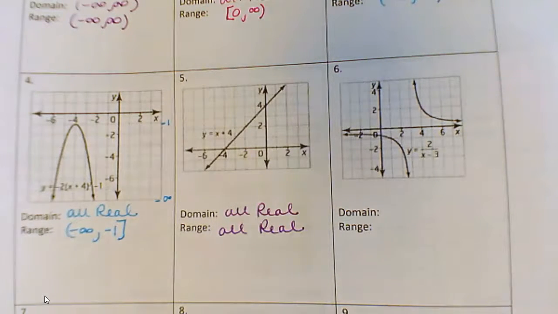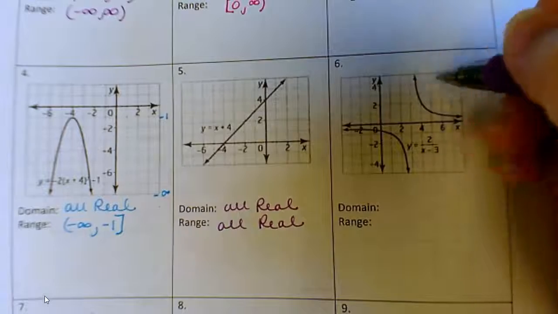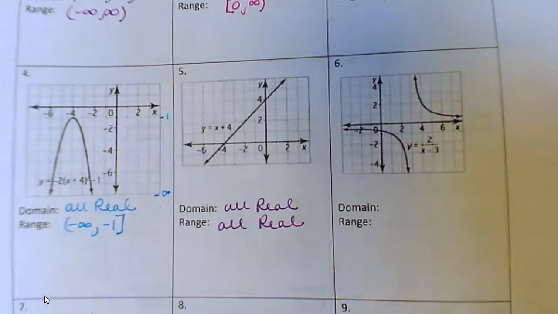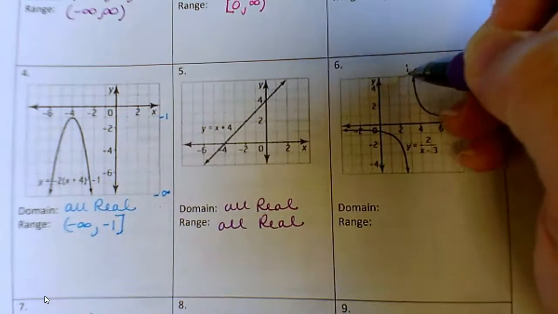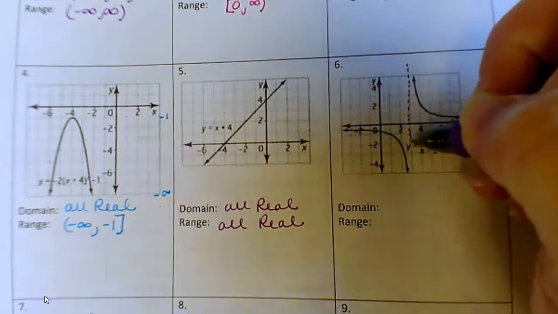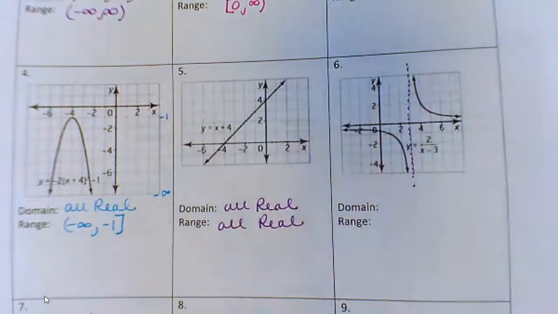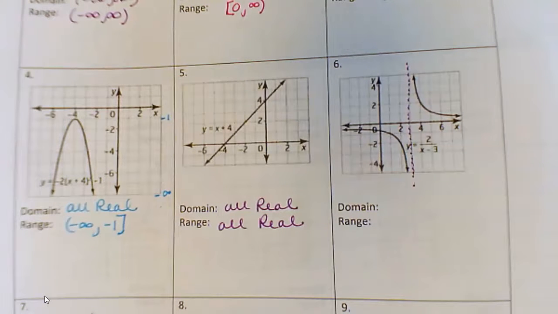Okay? In Math 2, you may or may not have seen a function like this. It's called a rational function. And there's this thing called an asymptote. And it's this value in the middle of it that it doesn't touch. So the graph gets really, really close to that dotted line, but it never touches it.